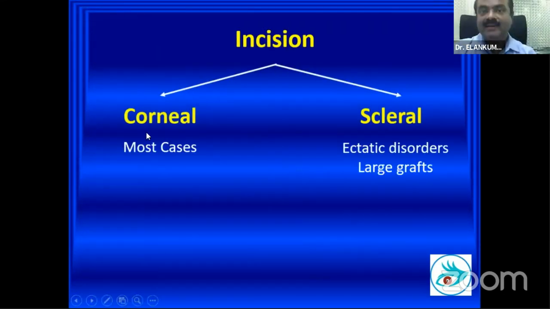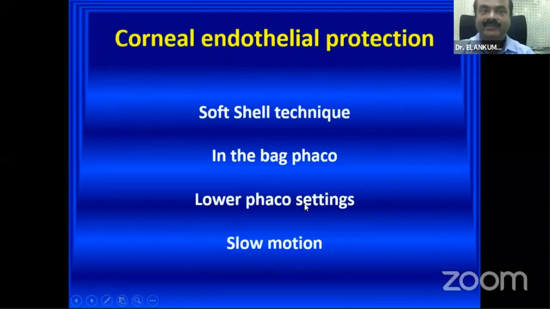Corneal incision is what we use in most cases if the cornea is stable enough, strong enough to take the incision. Sometimes the host cornea is also affected, such as in endothelial disorders. In those cases, we would prefer to do a scleral incision. Also, in ectatic grafts, we can go ahead with a sclerocorneal incision. Corneal incisions mostly need to be sutured. A scleral incision need not be sutured.